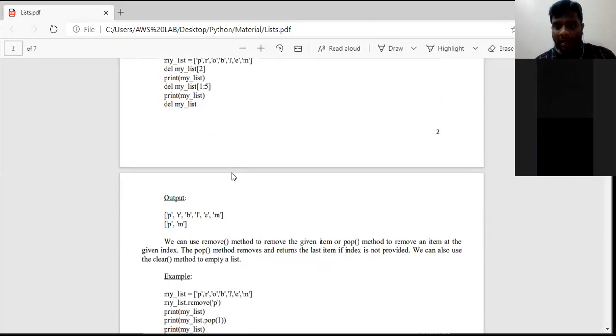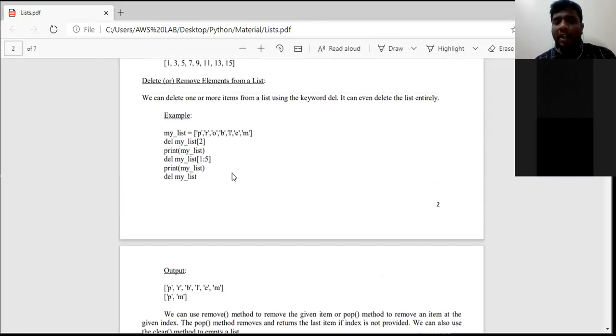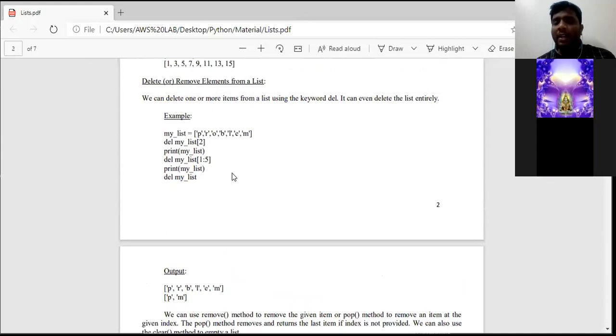And the last one is the clear method. So in a list, if you are going to delete or remove elements, there are 4 possibilities. First one is the del keyword, second is the remove method, third is the pop method, and fourth is the clear method.